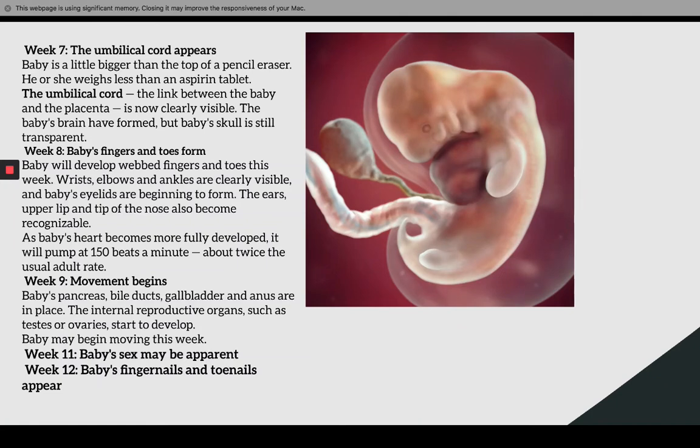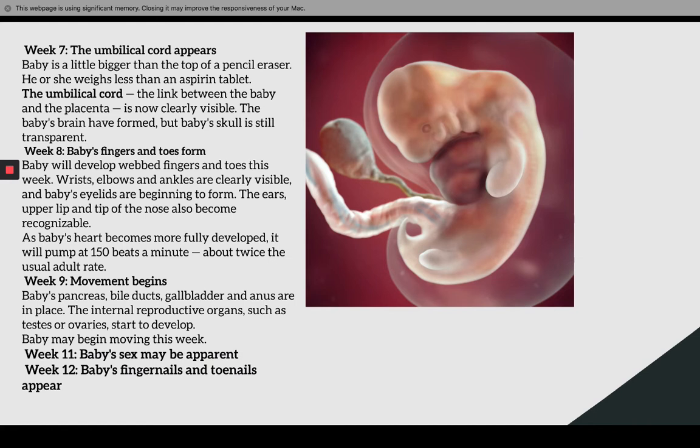The umbilical cord is attached to the placenta, which is the most vital bond between mom and child. Through the placenta, all the food and oxygen get into the baby's body, and the baby's waste materials pass through the umbilical cord to the placenta, and through the placenta they go to the mommy's body.